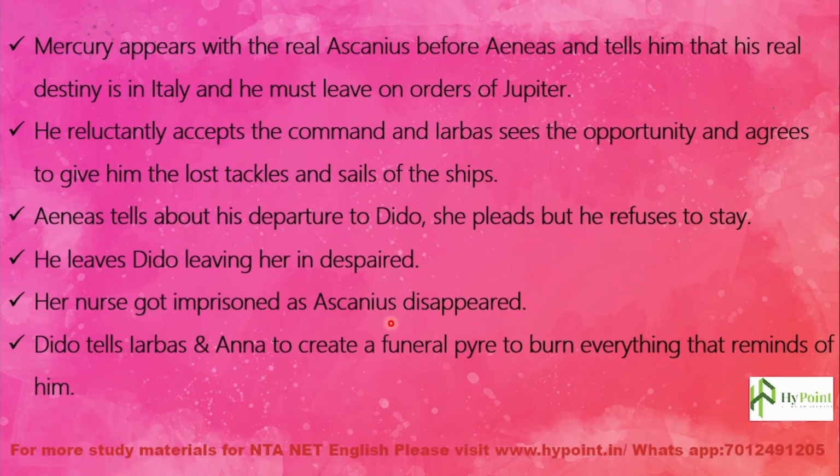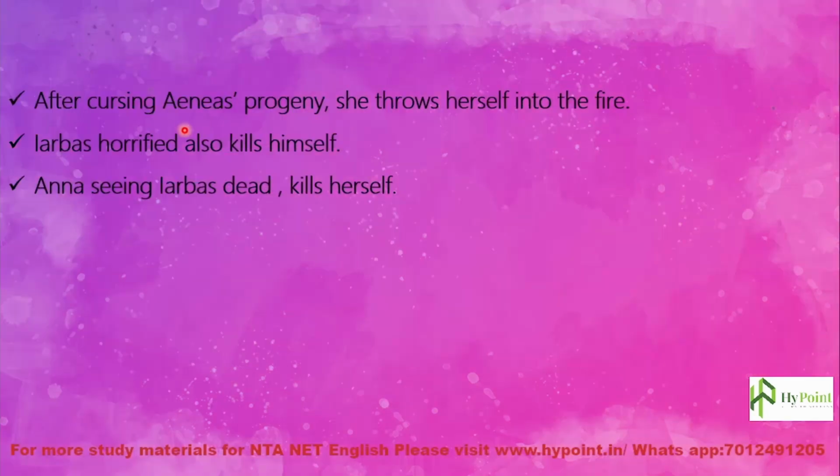Dido tells Arbus and Anna to create a funeral pyre to burn everything that remains of him. So Dido tells Arbus and Anna that you have to create a funeral pyre to burn every other material that reminds me of Aeneas. So after cursing Aeneas's progeny, she throws herself into the fire.